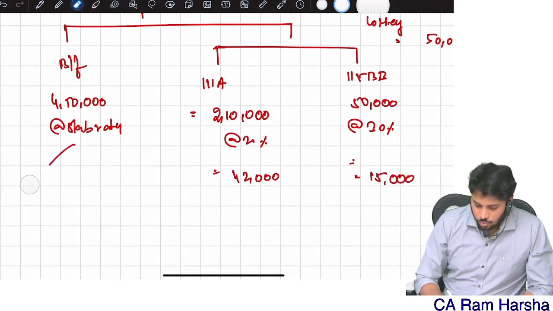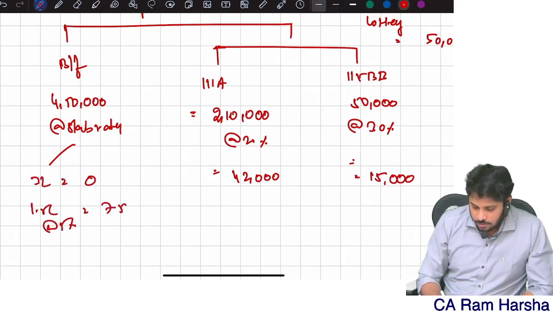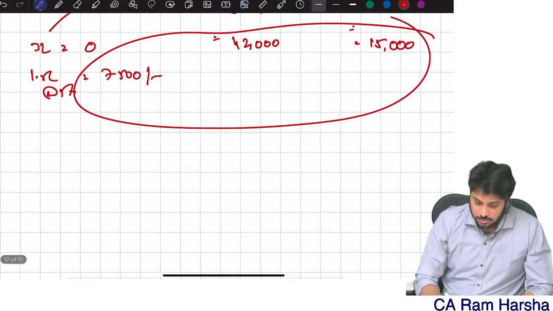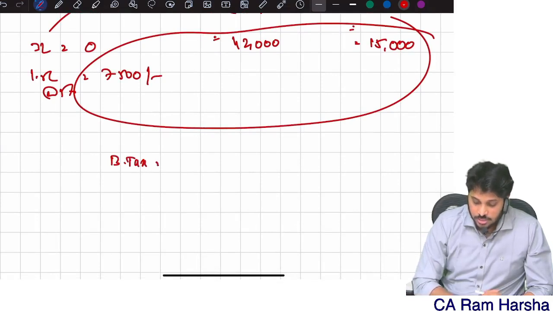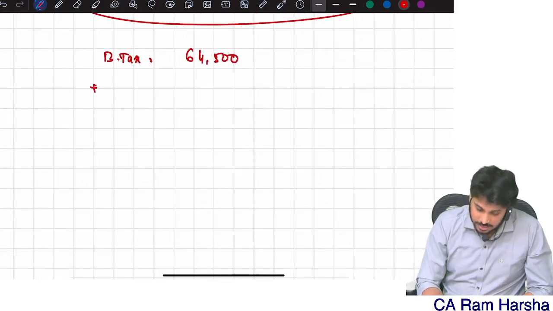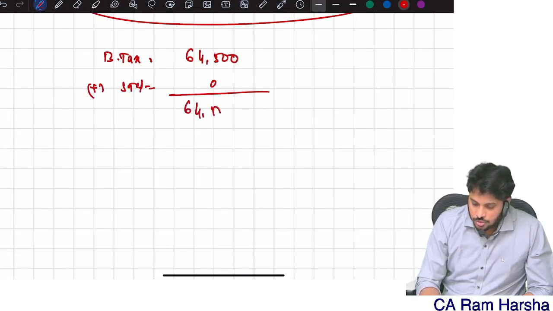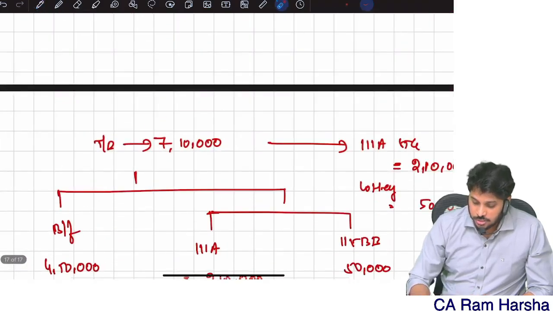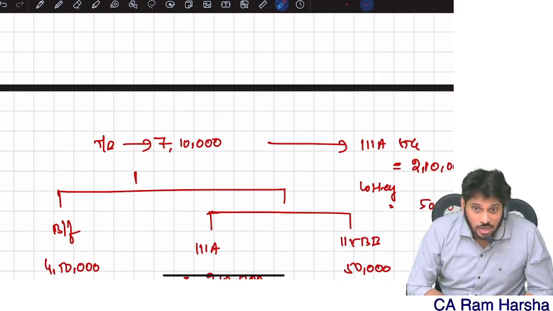First 3 lakhs, 0. 1.5 lakh into 5%, 7,500. Now total basic tax, how much is it? 64,500. Correct? Then subtotal, how much? Surcharge is 0. So 64,500 minus 87A. Since my total income is crossing 7 lakhs, I am not eligible for rebate.